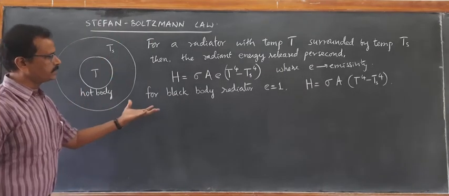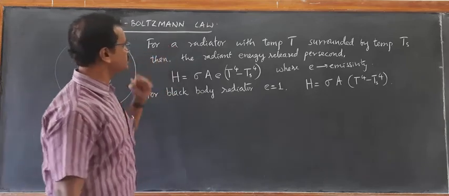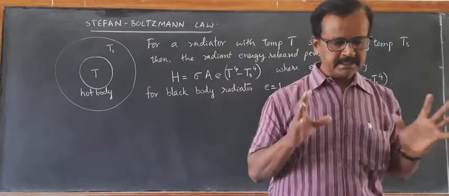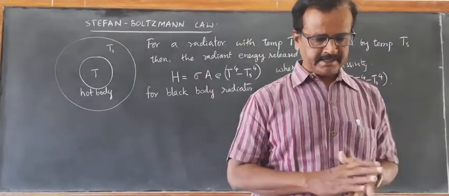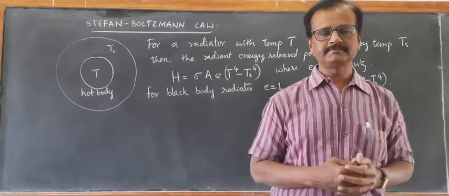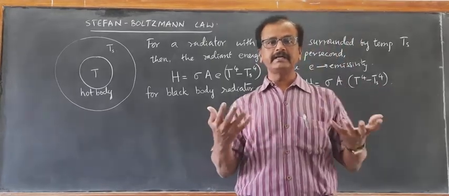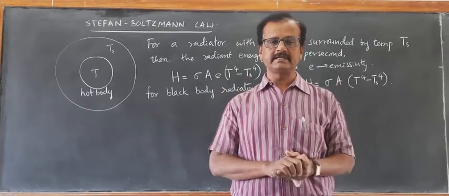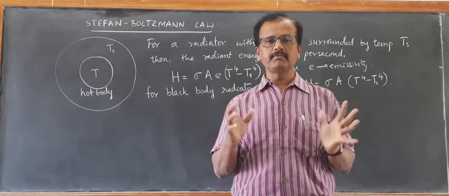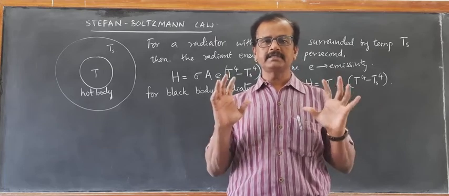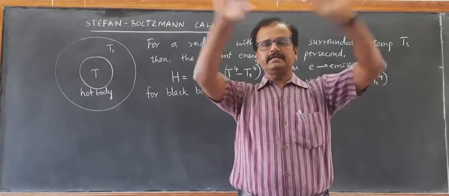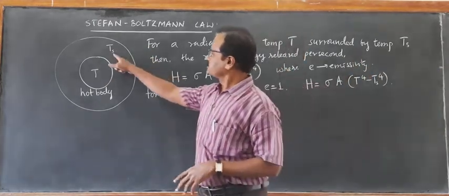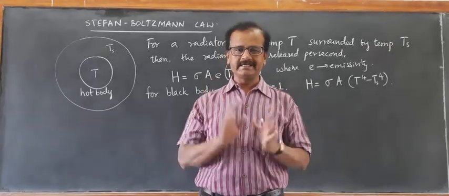We will do one calculation, and then we will understand the meaning of this equation. Let us see an example. Let us estimate the heat radiated by our bodies. We know that our normal internal body temperature is 37 degrees Celsius. Let us say the room temperature, the surrounding temperature, is 22 degrees Celsius.